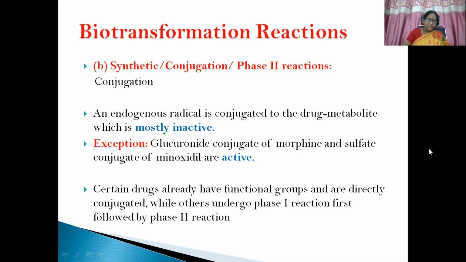So similarly, we have seen codeine getting converted to active metabolite morphine, and it is lethal to newborns. Through the breast milk, it gets transferred to the baby and it will be lethal to the baby. So here the same kind of exception is there. Glucuronate conjugate of morphine is the active form. Then certain drugs already have functional groups and are directly conjugated. We have discussed in the earlier slide, directly entering into phase 2. But the main general pathway is first phase 1, then phase 2.